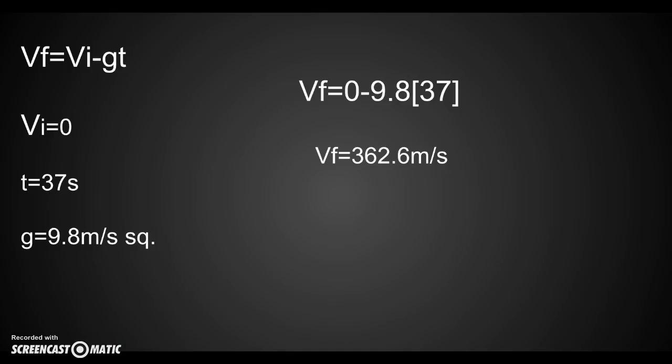I can calculate the final velocity by the equation Vf equals Vi minus gravity times time. I know the initial velocity is 0 because he started the instant he was dropped. The time it took from the drop to the point of contact was 37 seconds. With the numbers plugged into the equation, you get 0 minus 9.8 meters per second squared times 37 seconds. This gives you a final velocity of 362.6 meters per second.